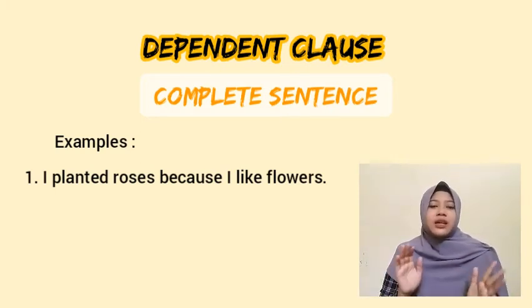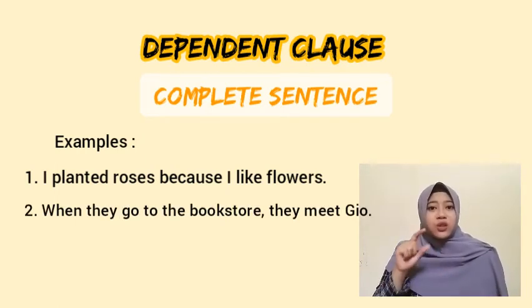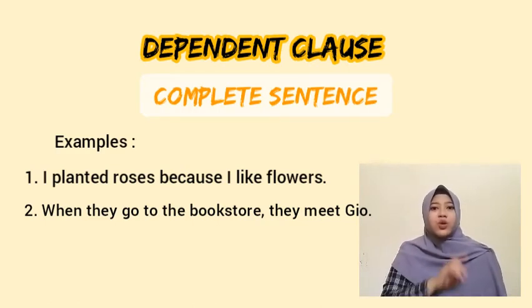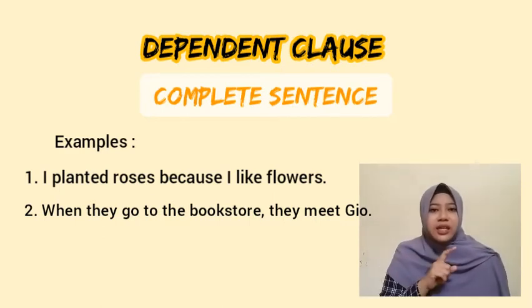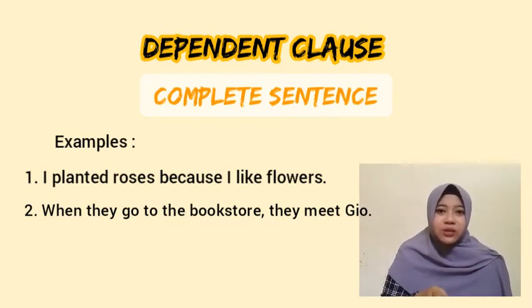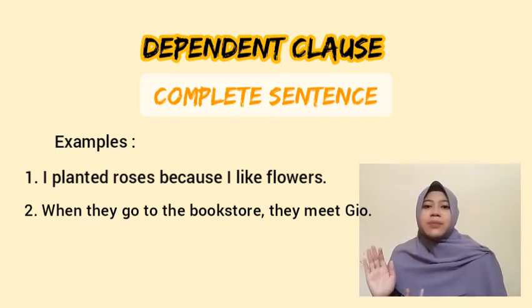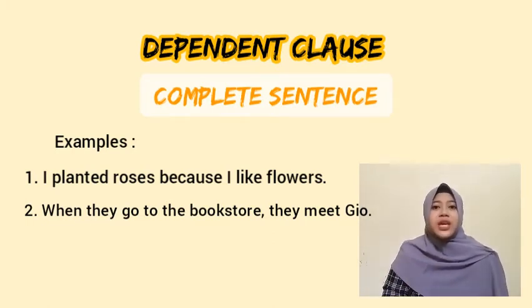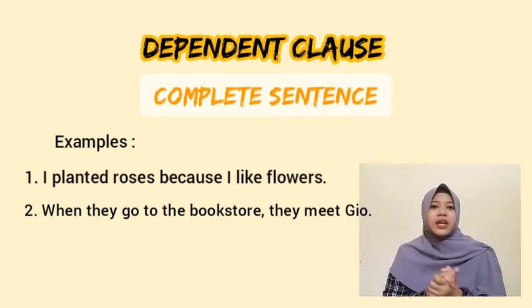Let's make one more example. When they go to the bookstore, they meet Gio. When they go to the bookstore is the dependent clause, and they meet Gio is the independent clause. So we combine both of them and they will be a complete sentence.